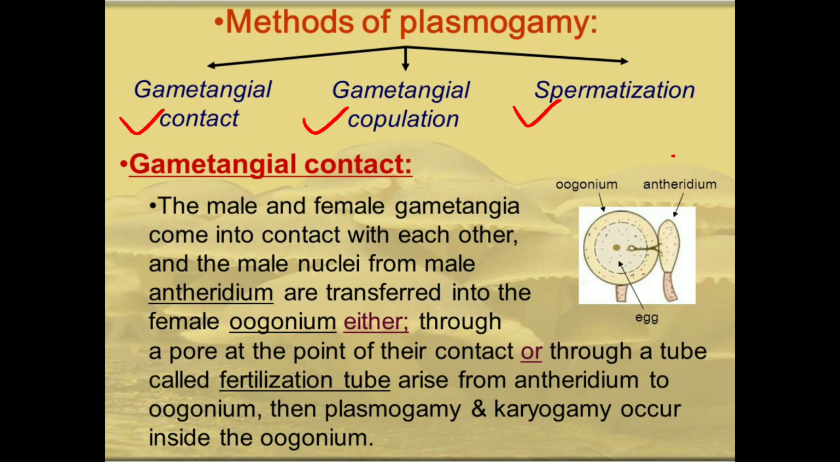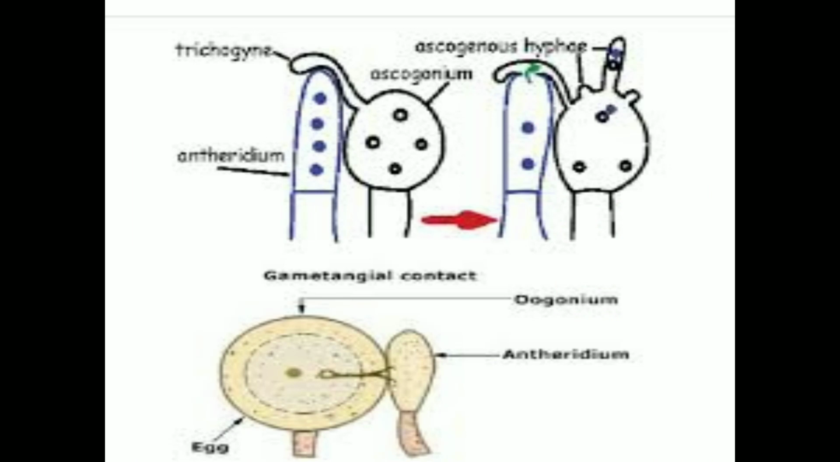In this case the male gamete is called the antheridium, and it is smaller than the oogonium. The female gamete is called the oogonium. The antheridium contains the male nucleus inside it, and the oogonium contains the female nucleus, and is egg shaped.